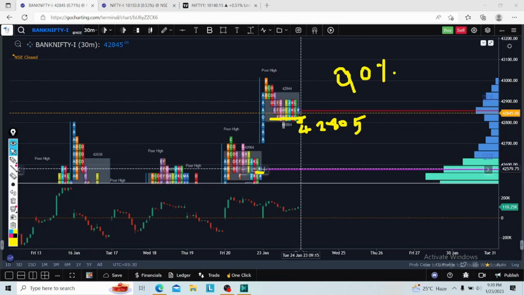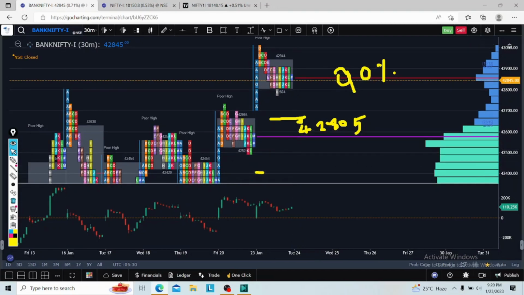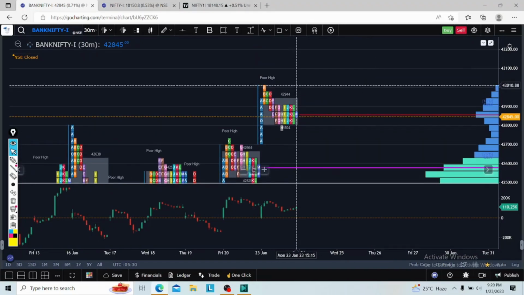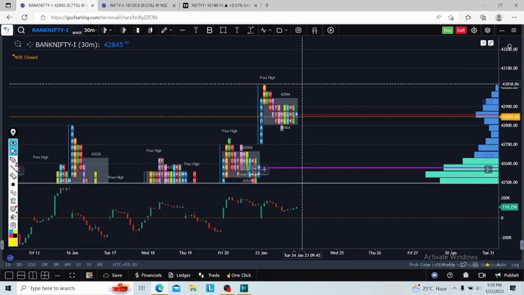This PPOC is 42,500, 550, 500, almost. 530 is the direct target on the downside. On the upside I will wait. Any acceptance on this day high, 43,015 only, I will go for a long in Bank Nifty. From here I will ride another 200 points on the upside.